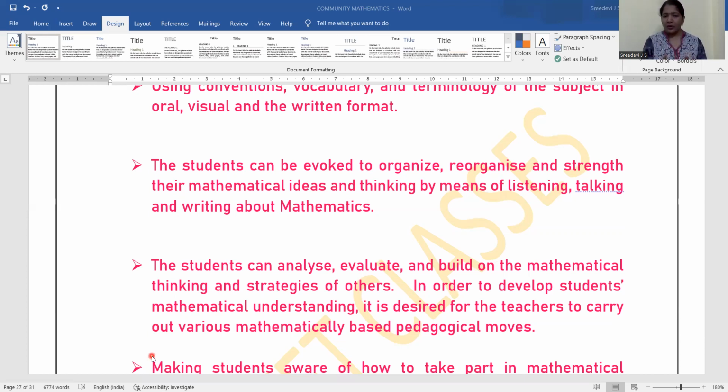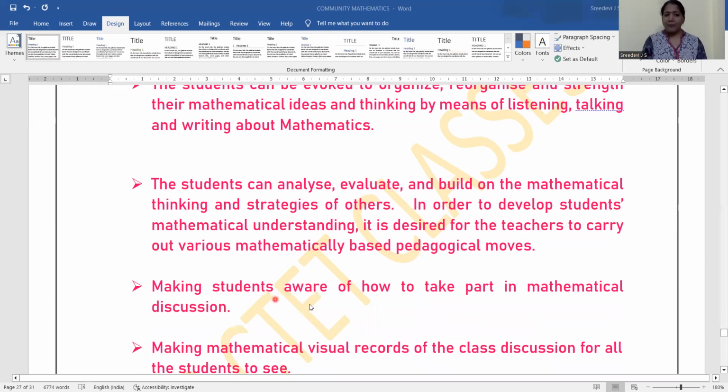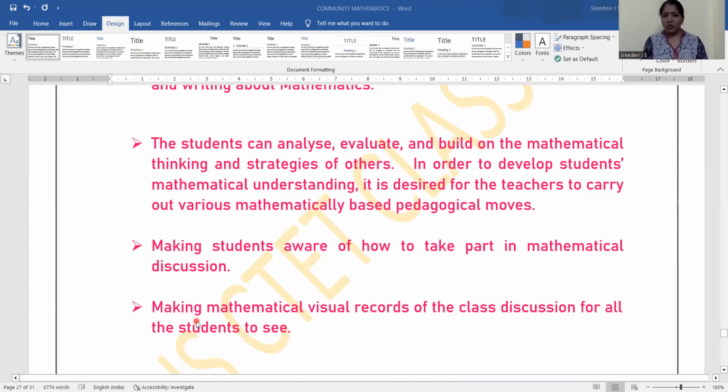So if the analysis and evaluation part is required from the student, that will also come to us, right? Then, making students aware how to take part in mathematical discussion. We have to tell them how to participate in the group discussion: when the questions are asked, what you have to perform there, on the basis of what you have to think, which points you have to take out, what is a positive aspect, what is a negative aspect. All these are inculcated to a particular point, which is exactly leading ahead. So these are the points which teachers have to make the student aware of.